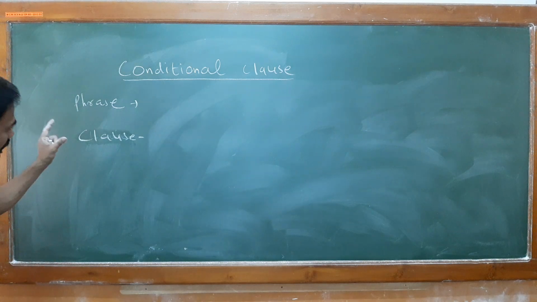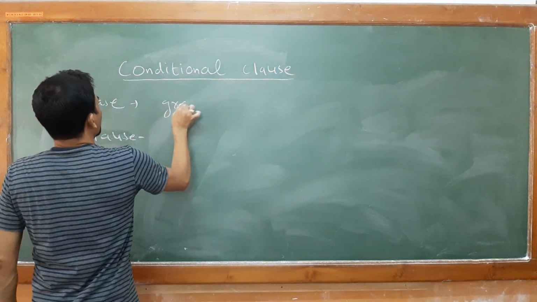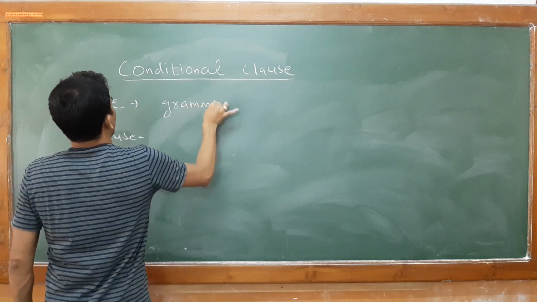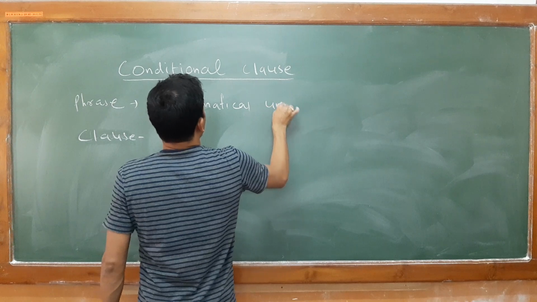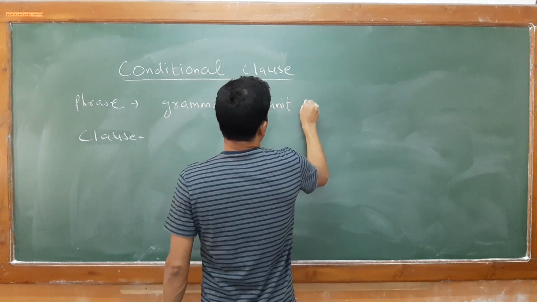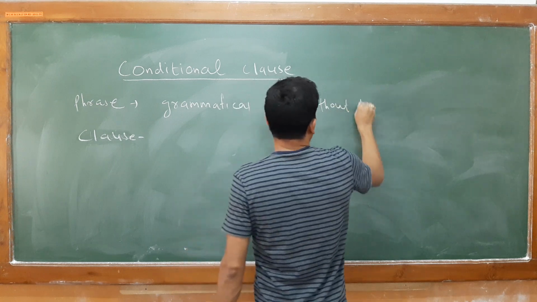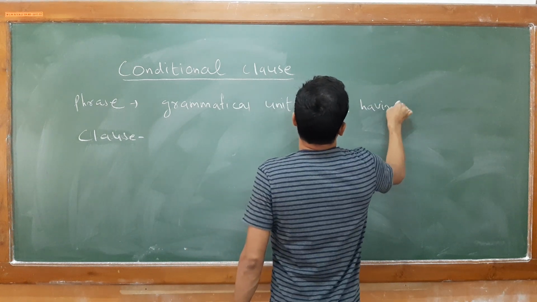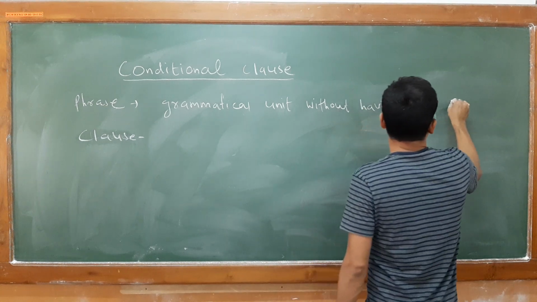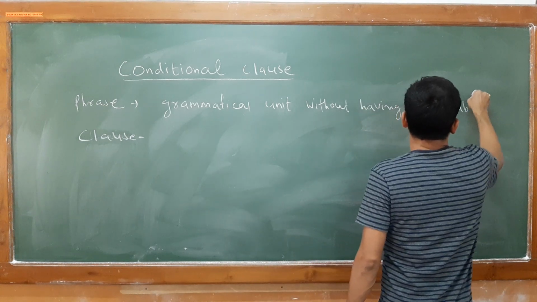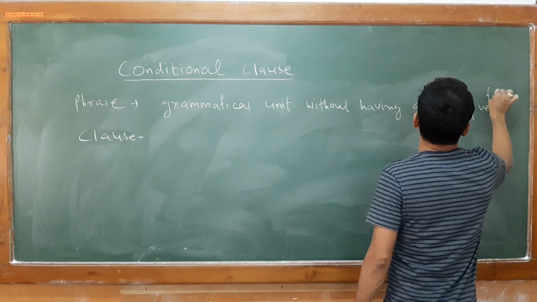When you study phrase, you can better understand that it is just a grammatical unit without having any subject or verb, specifically a finite one.